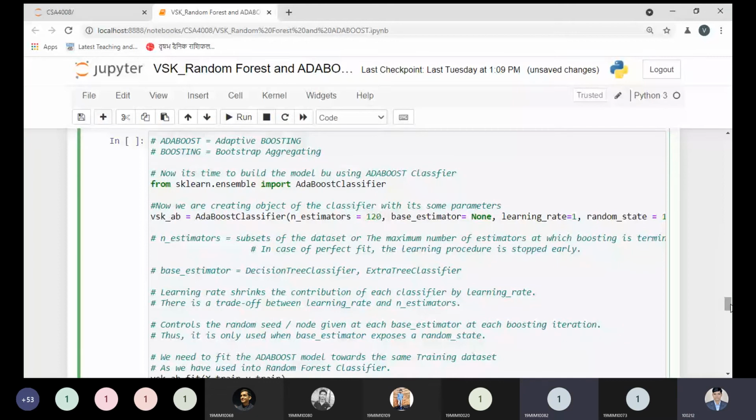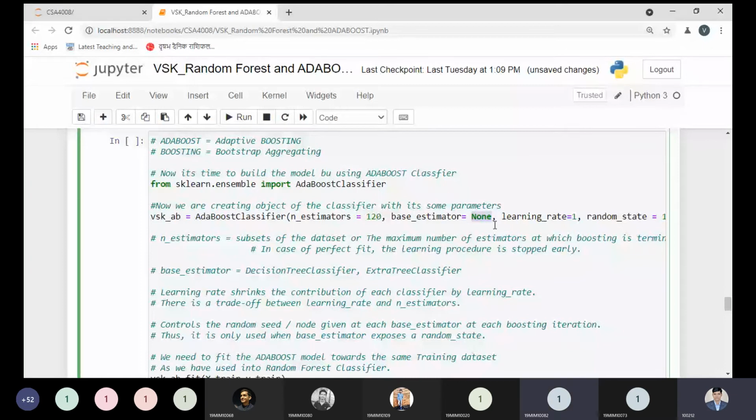Sir, base estimator is not clear, please elaborate. See, base estimator is saying which kind of tree classifier you want to use. We have so many tree classifiers, and I have taken only two examples, decision tree classifier. What is the classifier you want to use internally to implement as a boosting classifier? Here you can use only a tree classifier, and in the tree classifier we have the decision tree classifier and extra tree classifier. These are the two important classifiers, and these are the names of the classifiers.